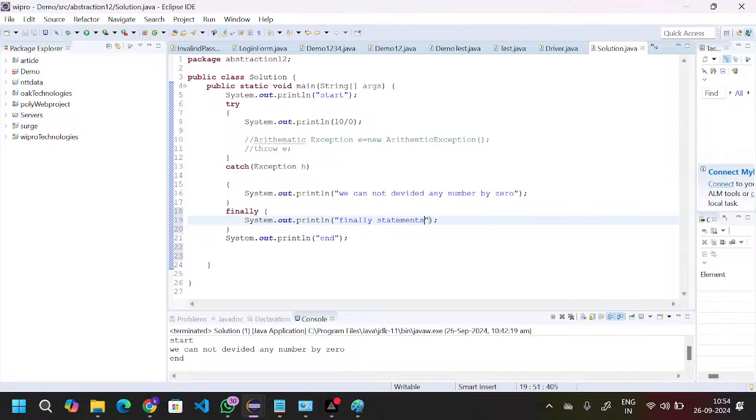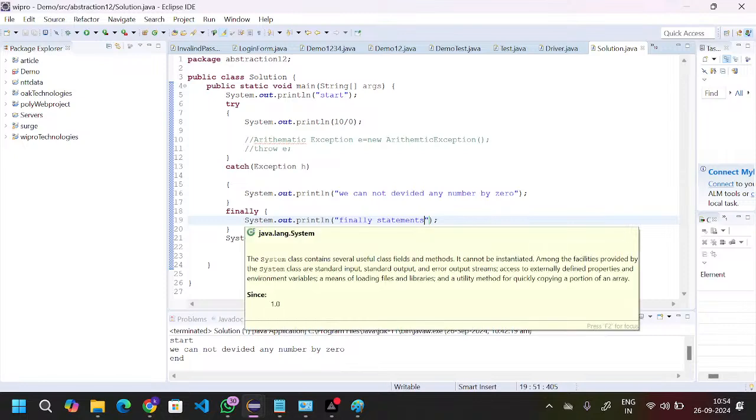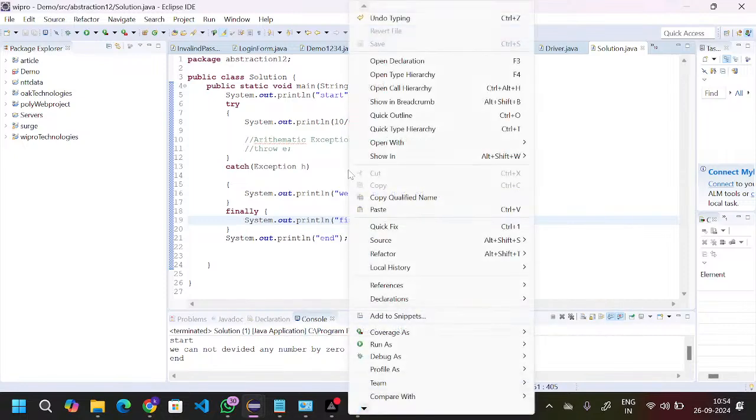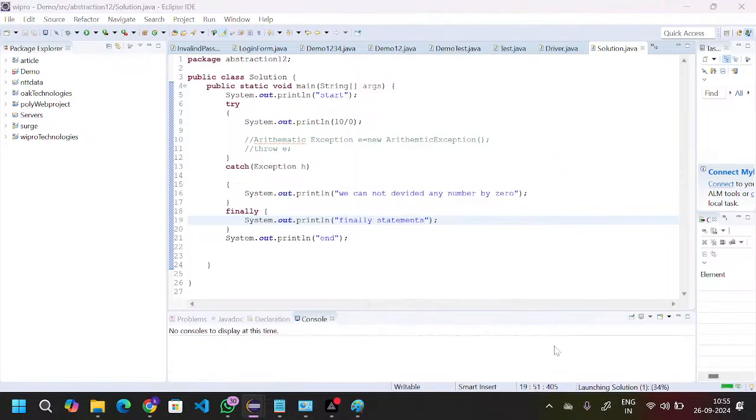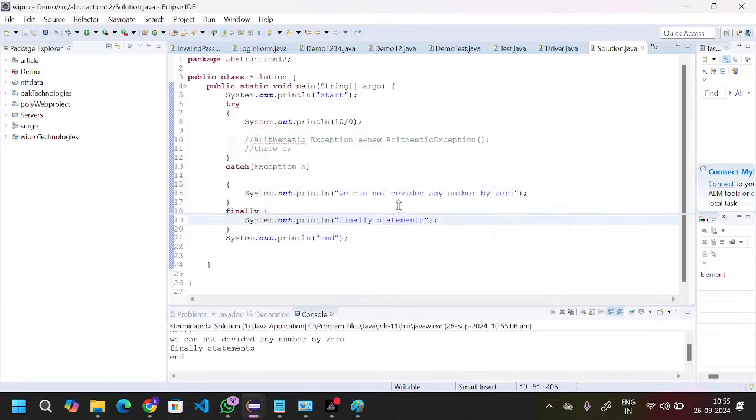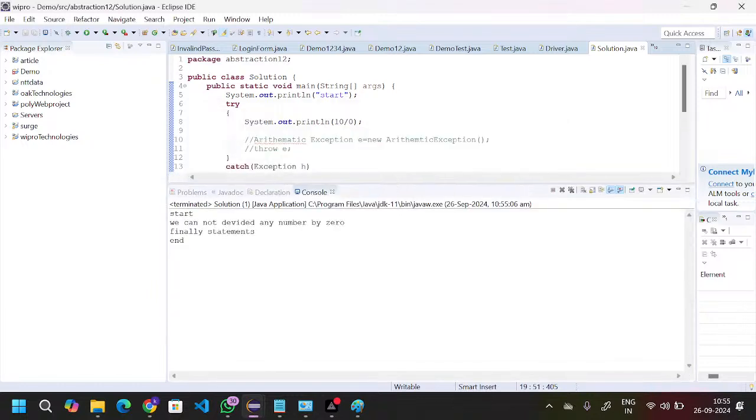Sometimes some code we need to execute all the time. The compulsory code we will keep inside the finally block, and if I run this one, these statements will execute every time.